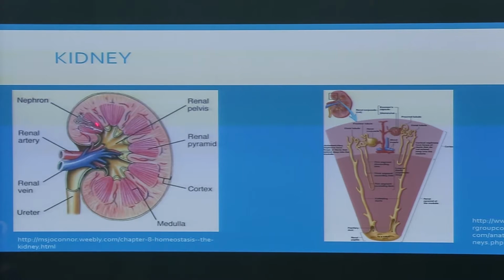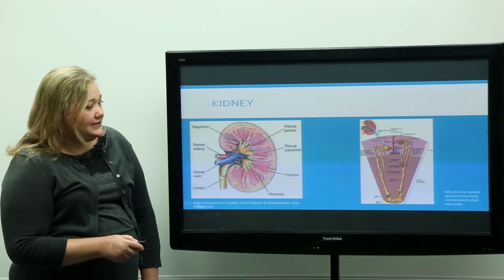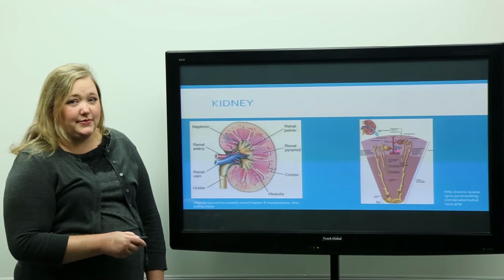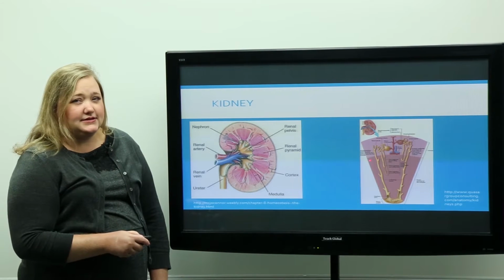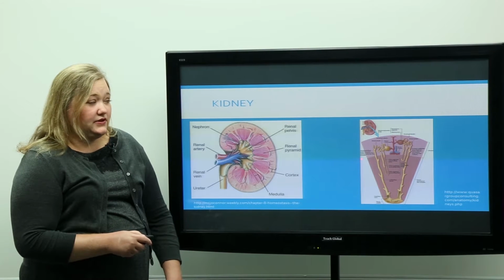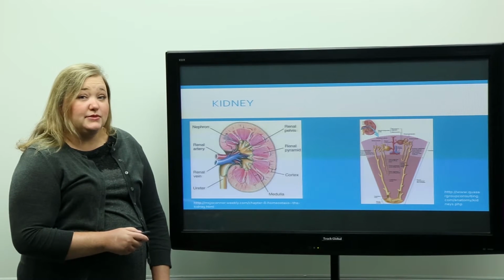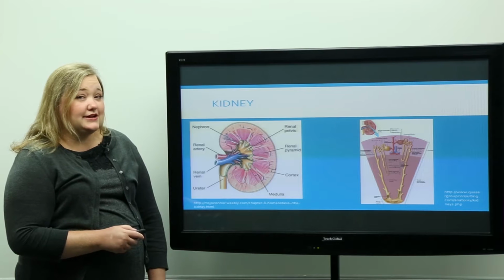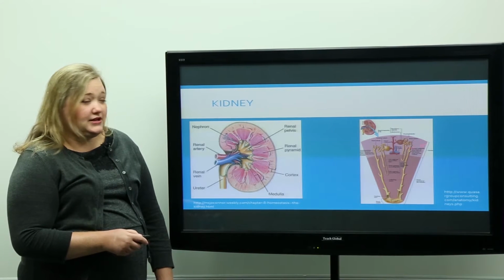It goes in through the nephrons, which are the individual functional unit of the kidney. As you can see over here, the nephrons go from the cortex through the medulla. And we'll talk in a second a little bit more about the nephron specifically, but you'll see the majority of the nephron is actually up here in the cortex.